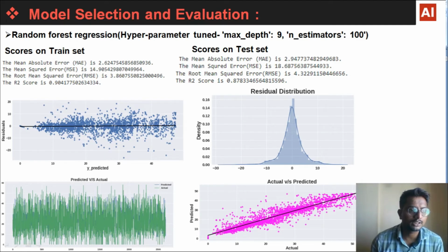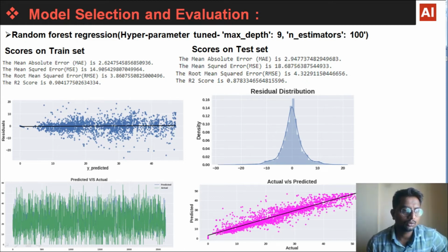Then here we can see the scores on the train set. MAE is 2, MSE is 14, RMSE is 3.86, and R2 score is 90 here. And similarly, scores on test data: 2.9 is mean absolute error, MSE is 18, RMSE is 4.32, and R2 score is 0.87.